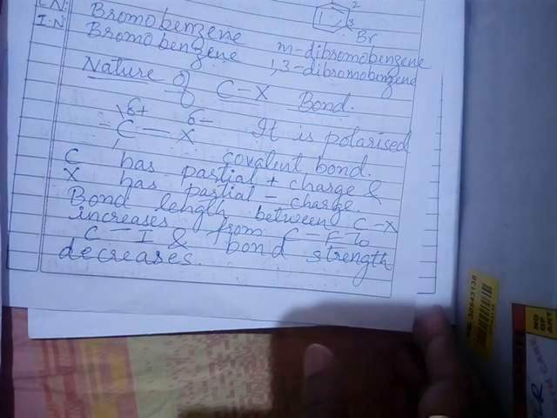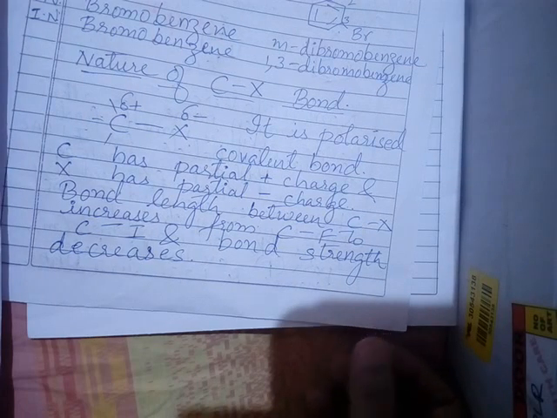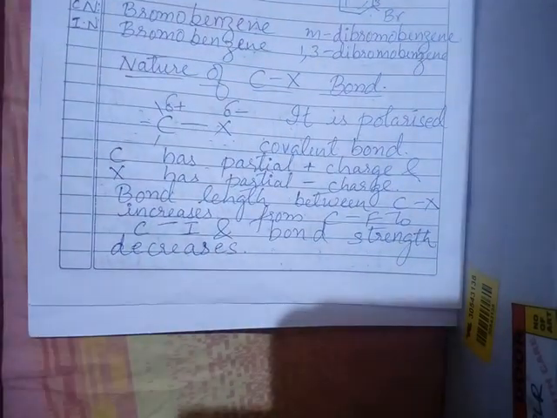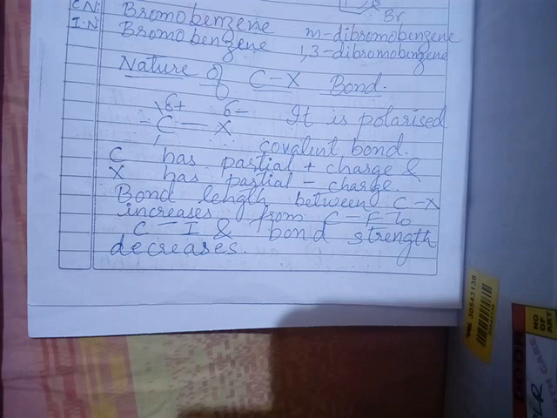So therefore we have this one as the nature of the carbon to halogen bond. So this is about the nature of carbon and halogen bond. So remaining things we are going to continue in the next class.